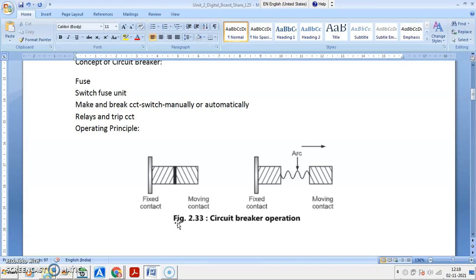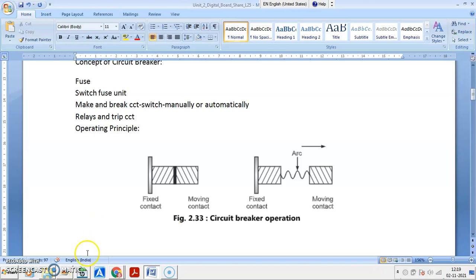Means the relay operates either NO to NC or NC to NO. If contacts are normally open, then they get closed. If contacts are normally closed, then they get open. That means the relay operates and gives a command, a tripping signal, to the trip coil of the circuit breaker. So the trip coil of the circuit breaker gets energized by receiving the command from the relay, and the circuit breaker starts its opening operation to isolate the faulty part.